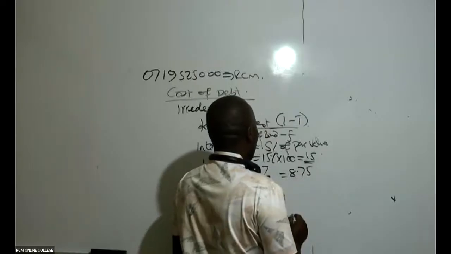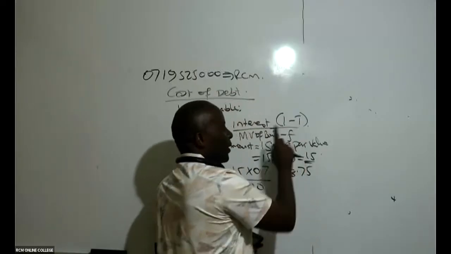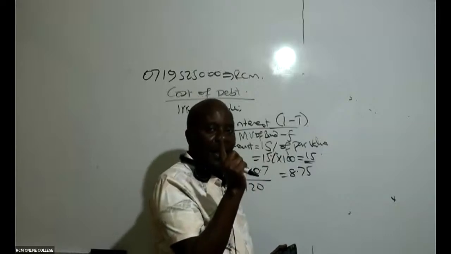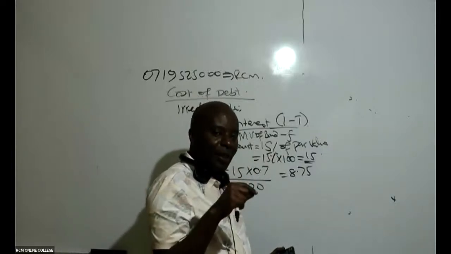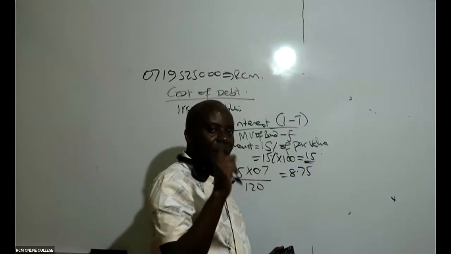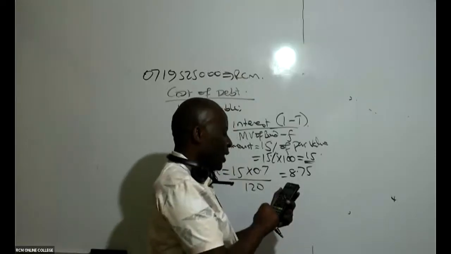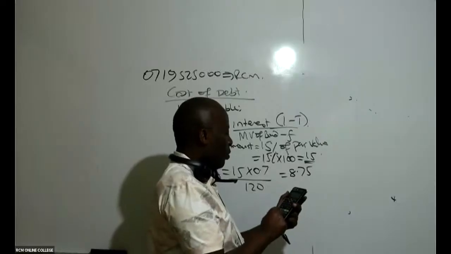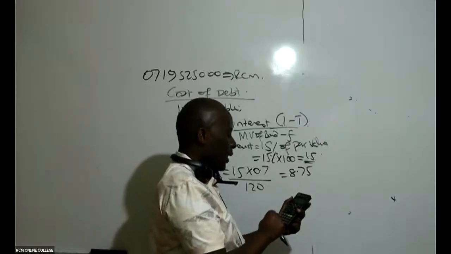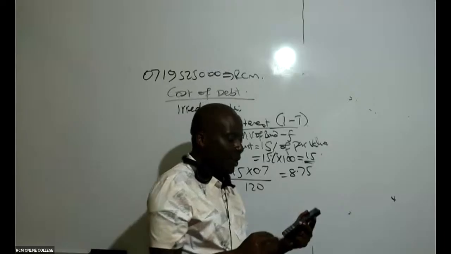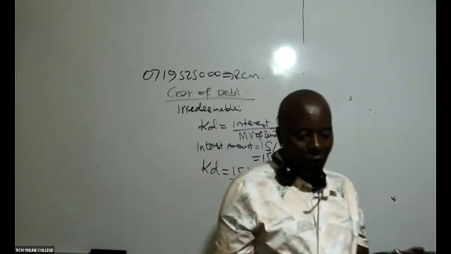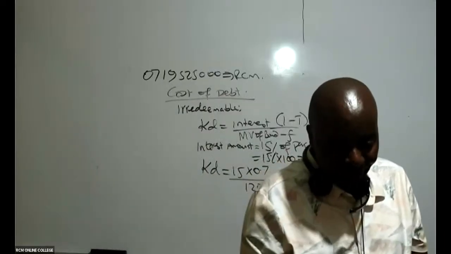Remember, the tax rate has been given as 30%. So I should say 1 minus 0.3, which is 0.7. Then I say 15 times 0.7, and I'm getting 8.75. Can you kindly confirm?